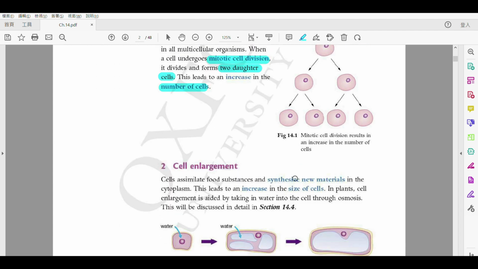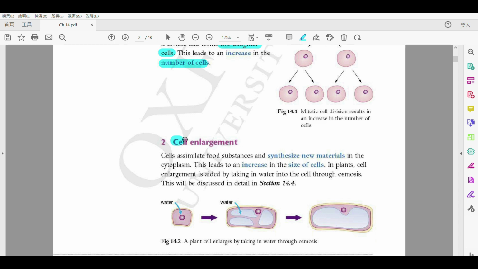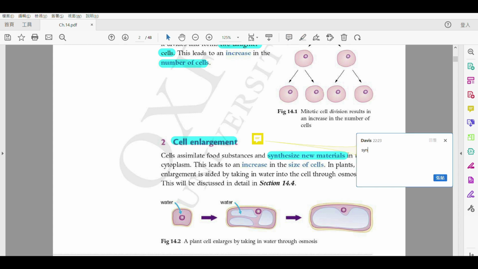And then we're going to talk about cell enlargement. By cell enlargement, that means they're getting larger in size. How do they get larger in size? Because they make new materials. But we do not use the word make, we use synthesis or synthesize. Alright, synthesis, you have seen this word when we learned chapter 11. It's one of the phases, one of the time slots in the interphase, for the cell to prepare before division.